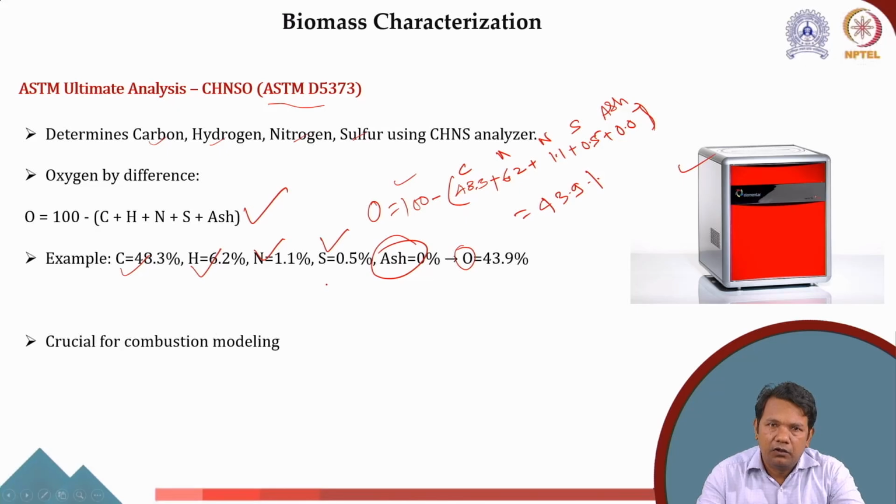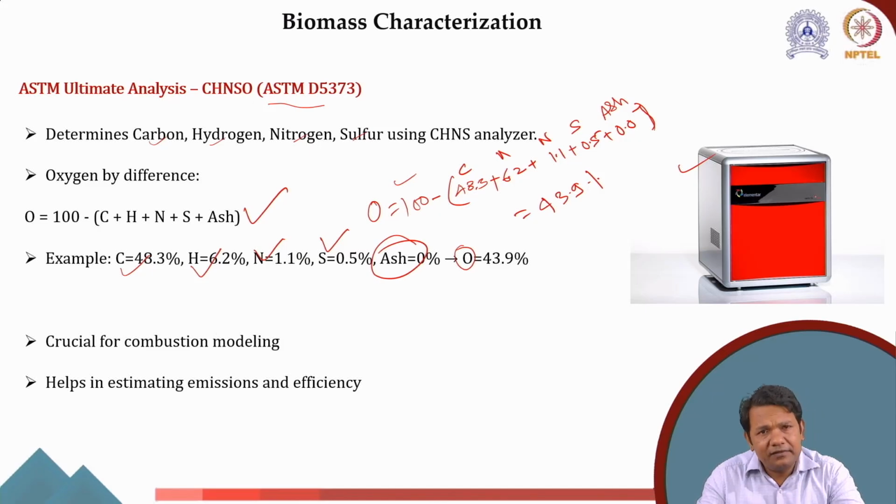So this is very important. If we know how much carbon, how much hydrogen is there, we can know what kind of combustion behavior it will show, and we can tentatively estimate what kind of potential syngas composition we can get from it.